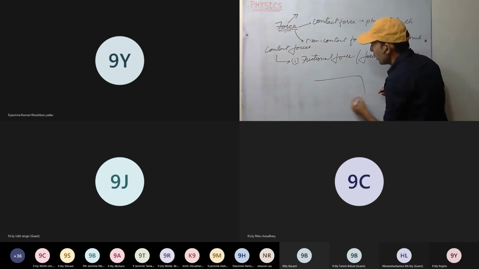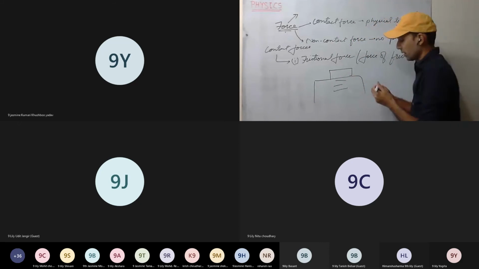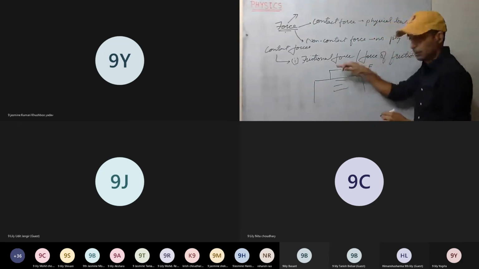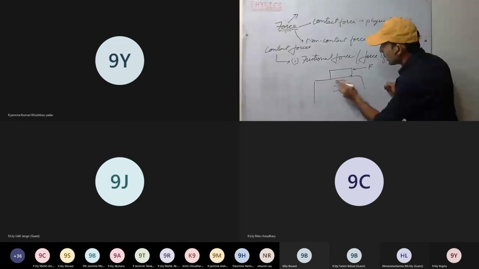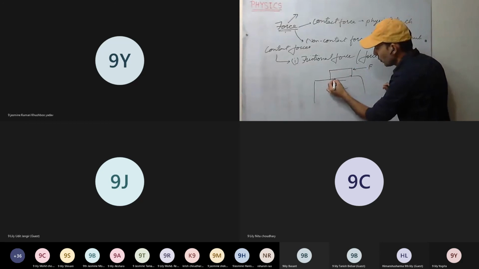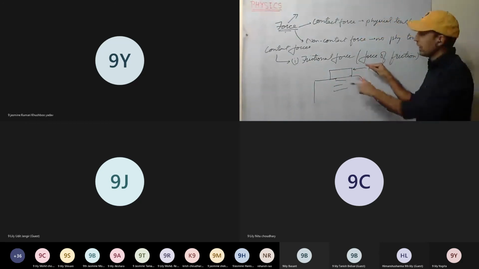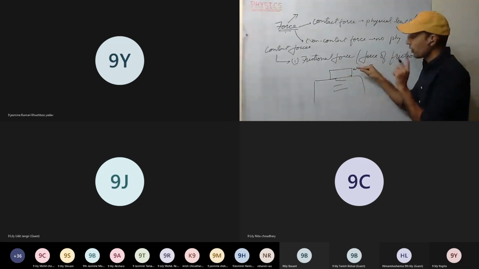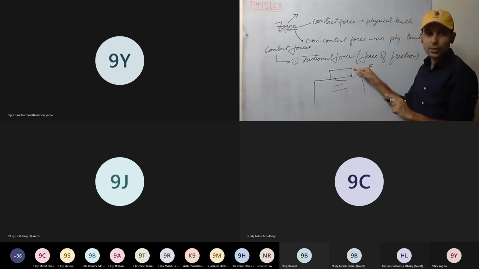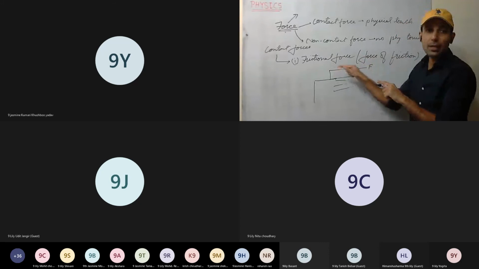So, for example, this is our tabletop, and on this I have one object. If I am applying force, this is the force applied. Now there will be some force that will oppose its motion. See here, I'm increasing the force. It is not moving, not moving, not moving. But one moment will come, then it starts to move. For some time it won't move, but after some time it will move.